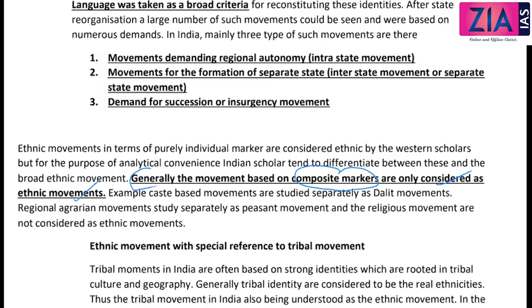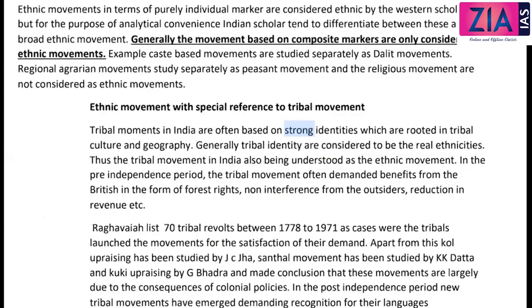For example, a caste-based movement is studied under the Dalit movement, a regional agrarian movement is studied under the peasant movement, and religious movements are not considered ethnic movements, they are considered communalism. So in India, we are studying only composite marker-based movements as ethnic movements.